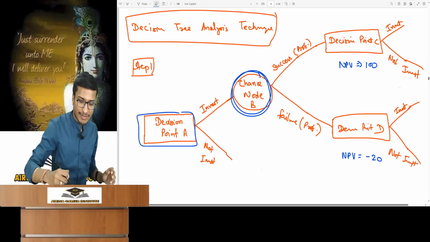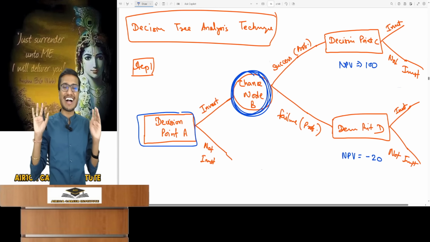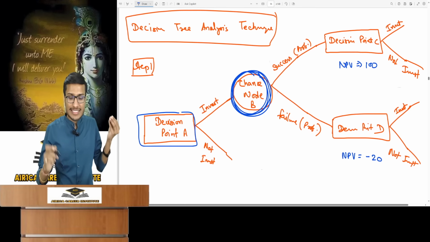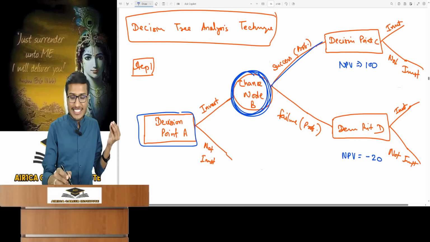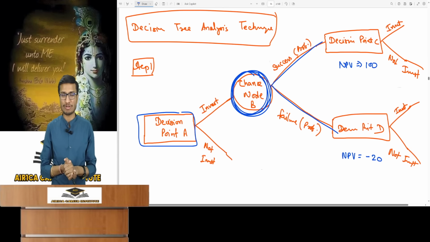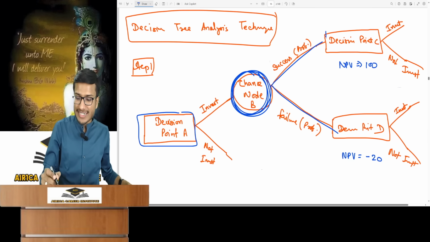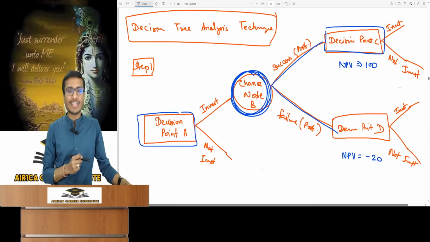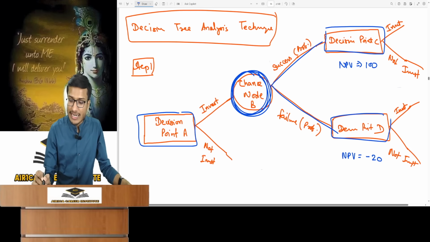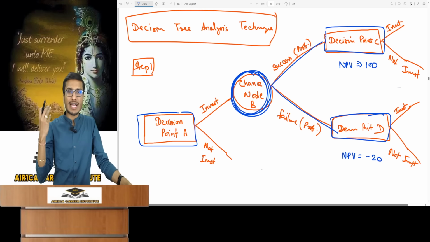But if I do invest in this research, then there will certainly be a chance and an outcome will emerge. What will be the outcome? After investing in research, the research will either be successful or it will fail. You will estimate these chances and probabilities, or the question will provide them, either success or failure. If the research succeeds, then another decision point will arise from there. If it fails, I'll have to make another decision, even if it fails. What will those decision points be? Invest or not? Now look.